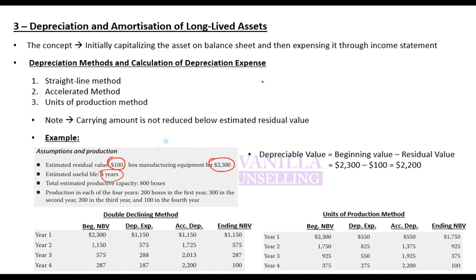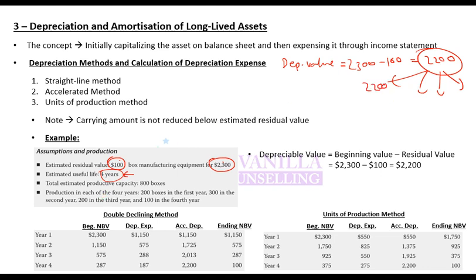So in the straight line method, what do you do? First of all, you calculate the depreciable value, which is cost minus residual value. So 2300 minus 100, so 2200 is your depreciable value. If you are using the straight line method, you will split it equally over the useful life. Useful life is 4 years, so each year you should allocate 2200 divided by 4. This is your depreciation expense. Any problem?